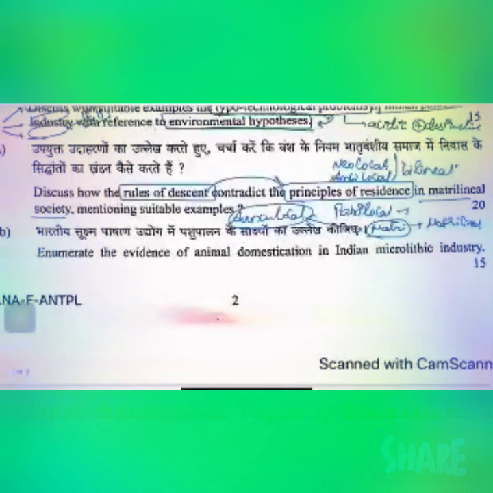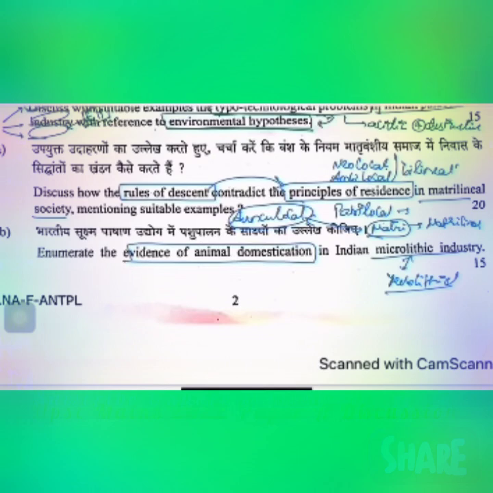Enumerate the evidences of animal domestication in the Indian microlithic industry. And when you look at this particular question, which is asking about the evidences of animal domestication in the Indian microlithic industry, microlithic is nothing but the Mesolithic era, right? Mesolithic period. Microlithic is the type of technology that was existing during Mesolithic cultures. And the fundamental understanding of Mesolithic culture is that it is a transitionary period.